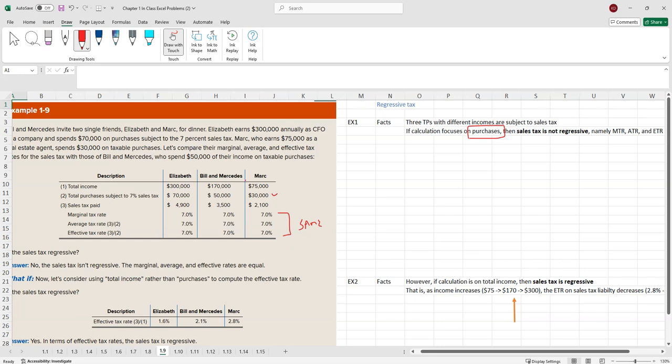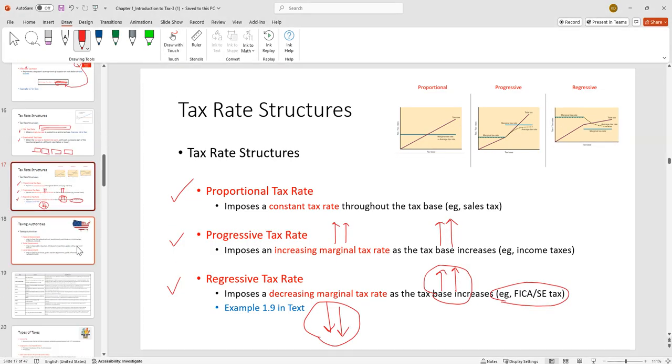However, if we focused on their income, and we put that in, then as their income goes up, 75 to 170 to 300, the effective tax rate goes from 2.8 and goes down, and down. So in that case, if the focus is income, it is a regressive tax. So it depends, again, on what you focus on.